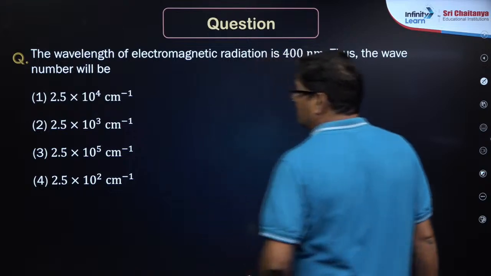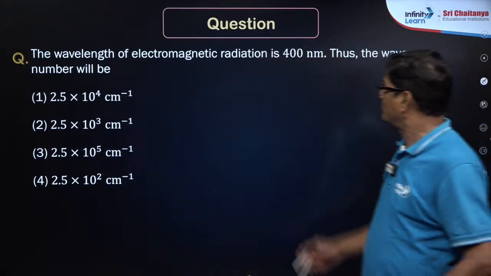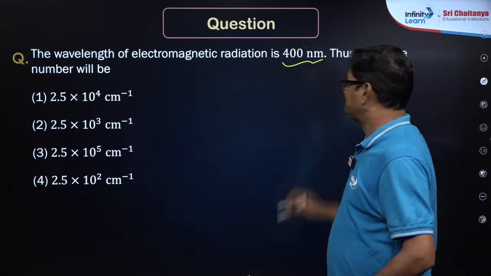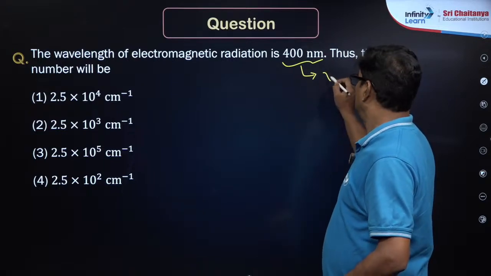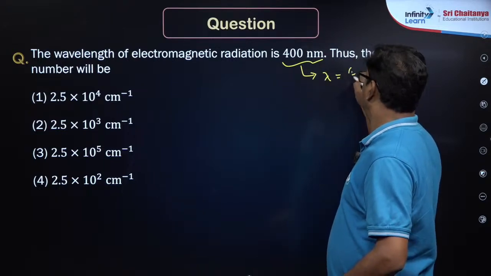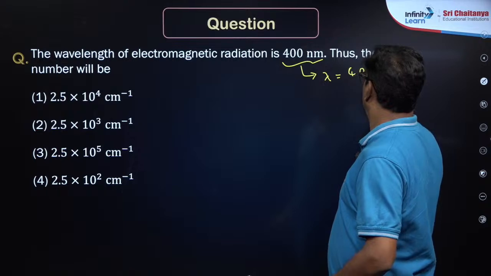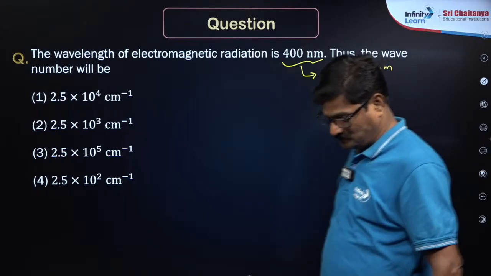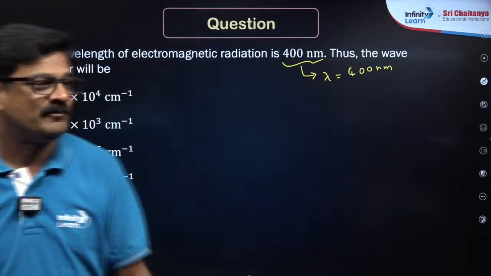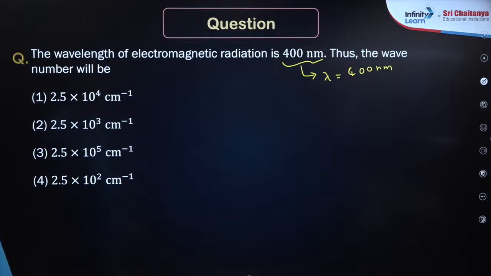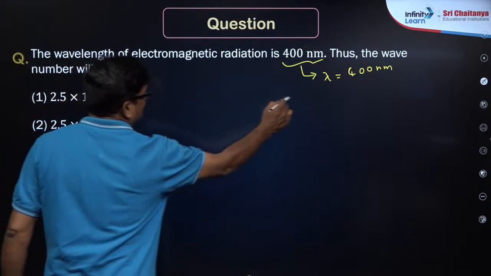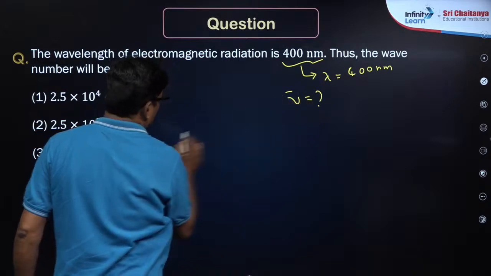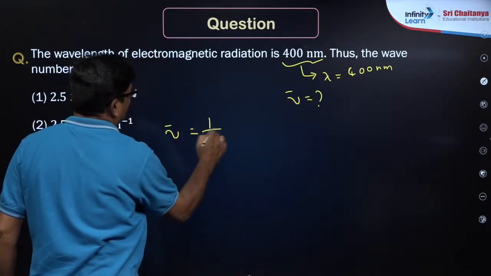Thus the wave number will be, right, wavelength is equal to 400 nanometers, then how much will it be? Arey simple, wave number is asked. So we know that wave number is equal to 1 by lambda.